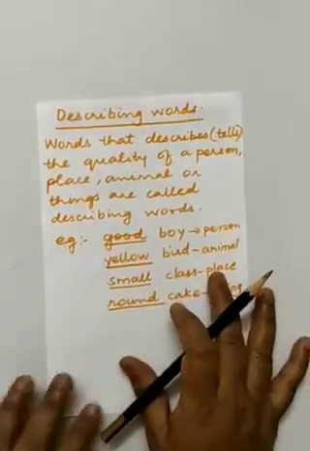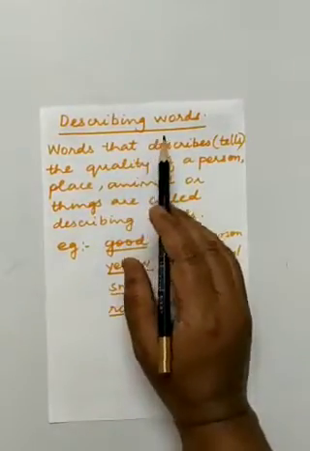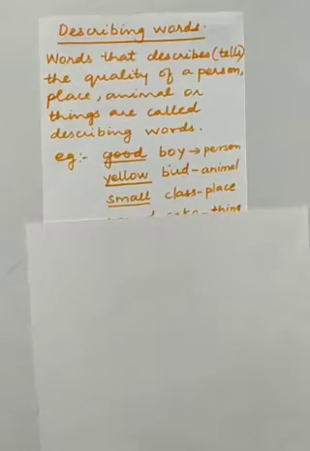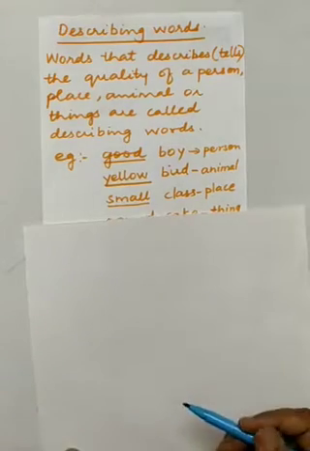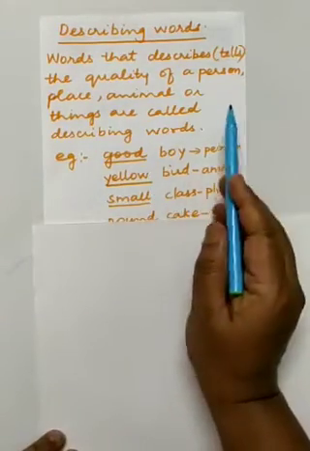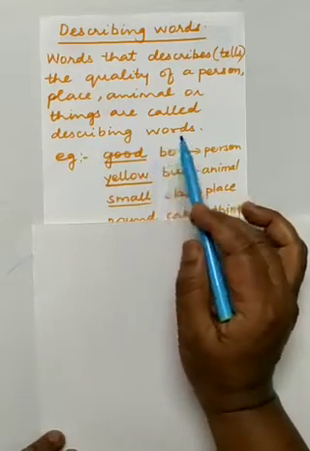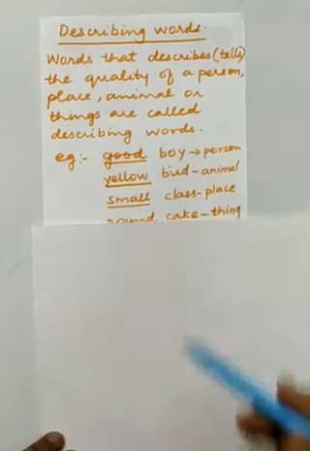Now here, what are describing words? Words that describe or tell about the quality of a person, place, animal or thing are called describing words.